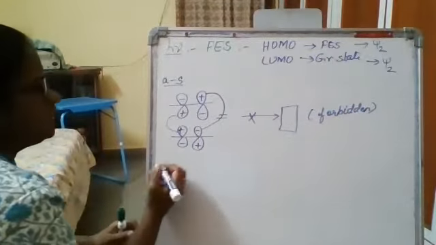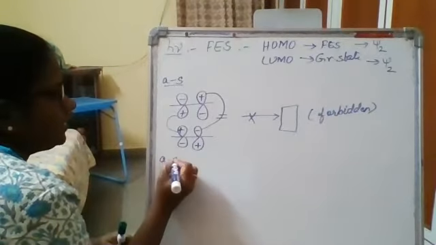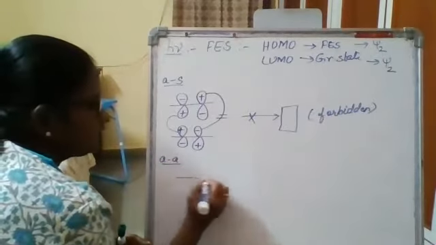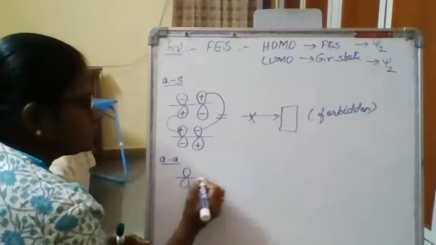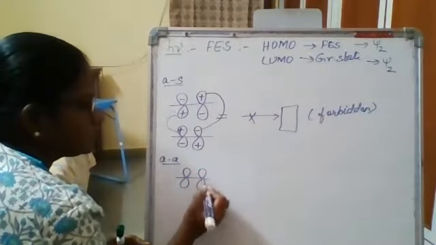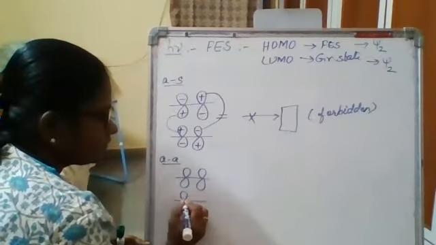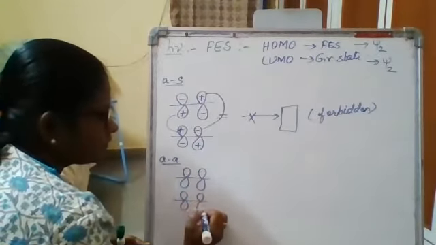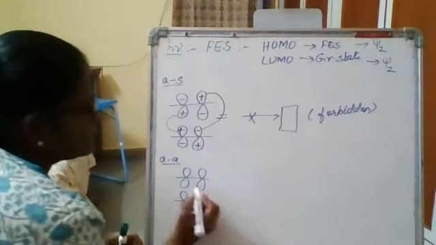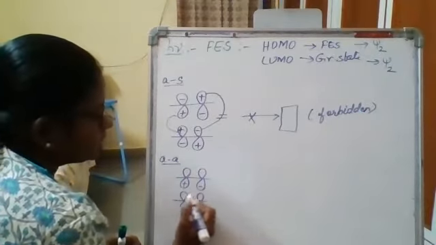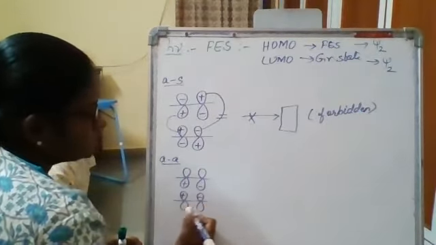Okay. Similarly, antarafacial addition. Again, plus, minus, plus, minus.